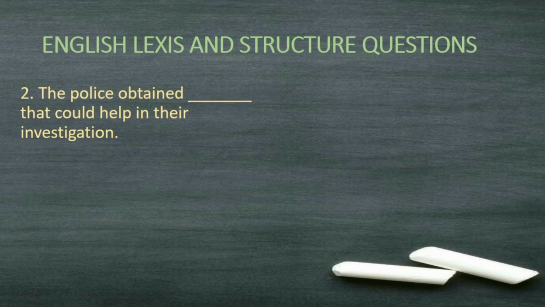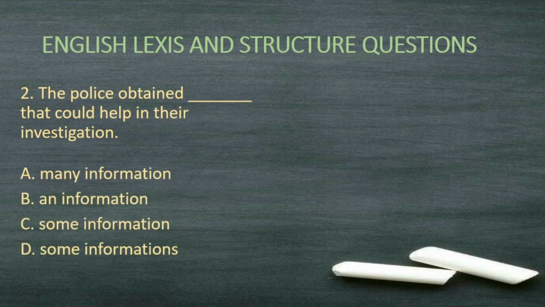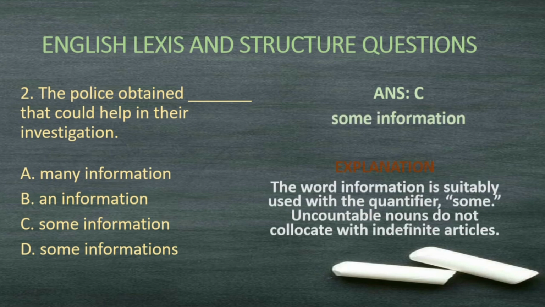The police obtained some information that could help in their investigation. Okay, so do we say many information, an information, some information, or some informations? C will be the correct answer. Some information. And why? The word information is suitably used with the quantifier some. Uncountable nouns do not collocate with indefinite articles. Yeah, so we can't really say an information. No. So we say some information.